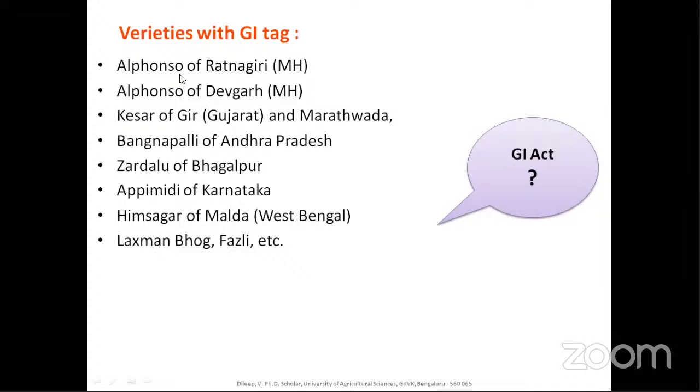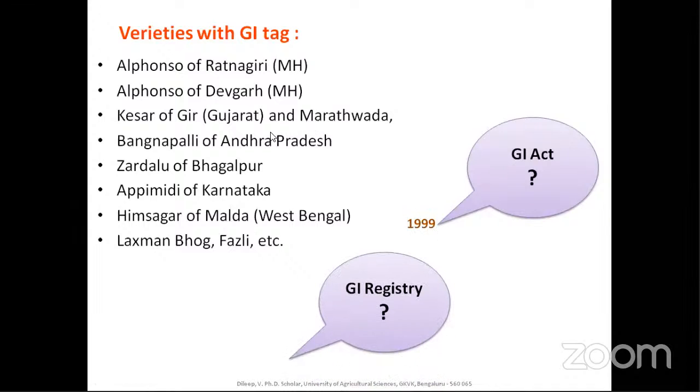The GI Act came in 1999. And where is the GI Registry? Its headquarters is in Chennai. Always remember, whatever you learn, when you come across any new thing, you should be aware of the surrounding things also. Many bits may appear here: varieties with GI tag, the GI Act, the GI Registry. Anything can be asked, since general agriculture is also part of the question paper. These things can come in exams, so please be thorough with all of them.